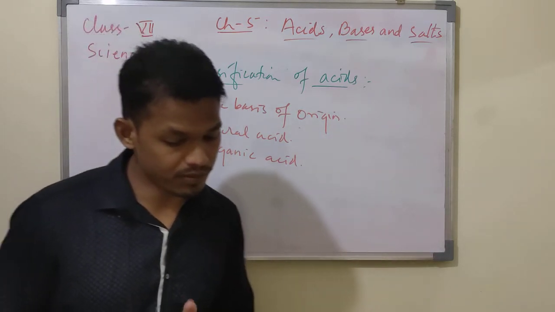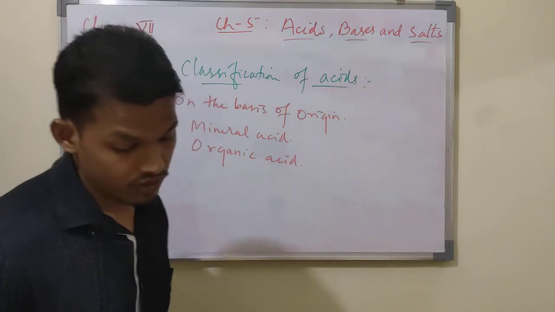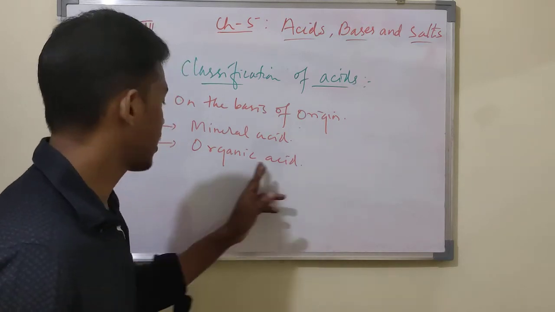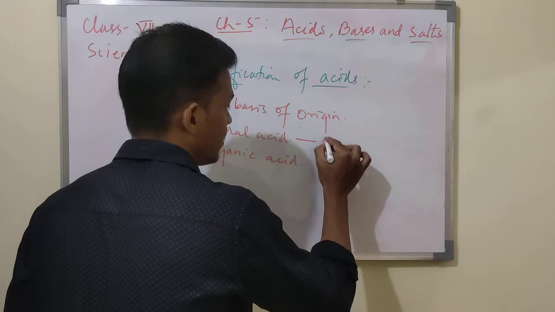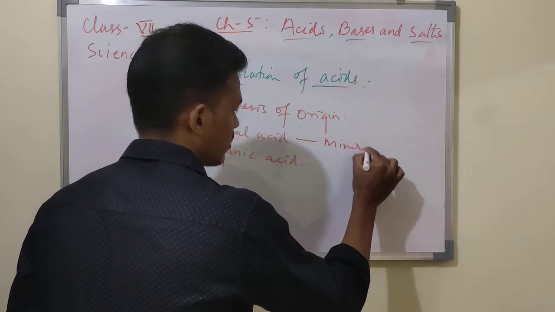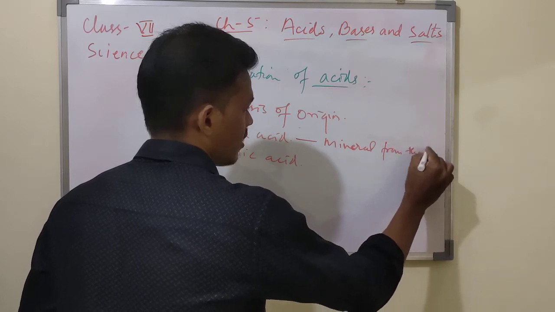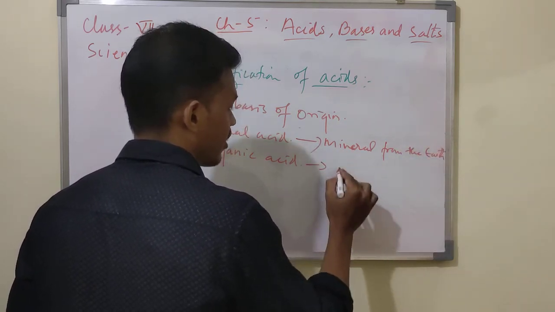Those of plant and animal origin are called organic acid. So mineral acids are derived from minerals from the earth, and organic acids are derived from plants and animals.